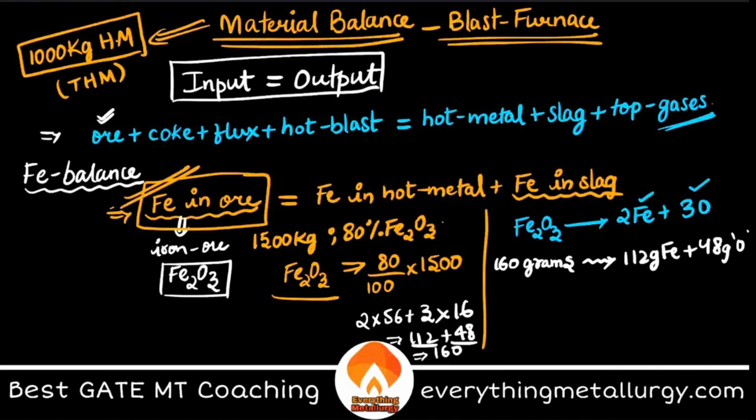So you are bothered about this much. Now let's say you have some x kg or x grams of Fe2O3 and you want to know how much Fe is present in it. Because it's directly proportional, you can just take cross multiplication. So this will be x into 112 by 160.